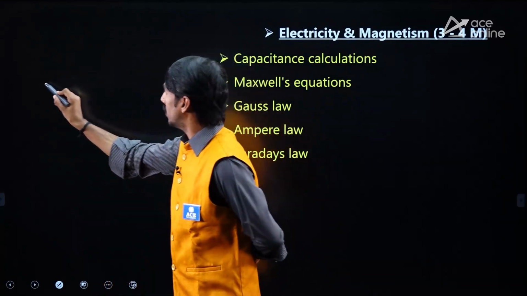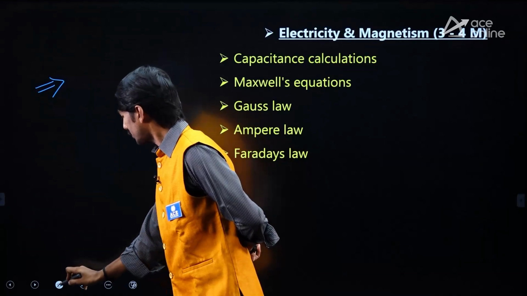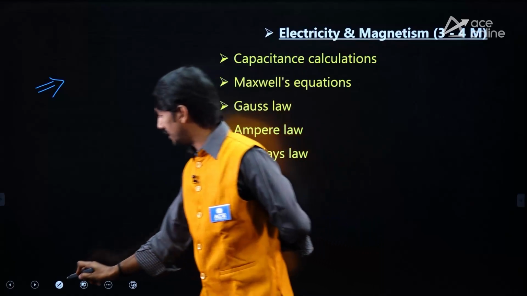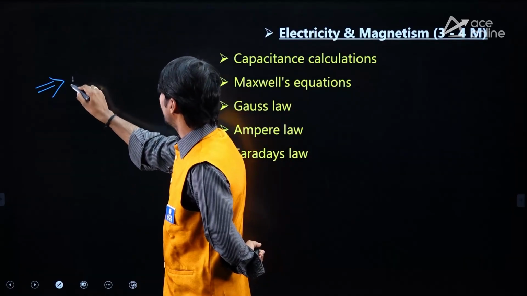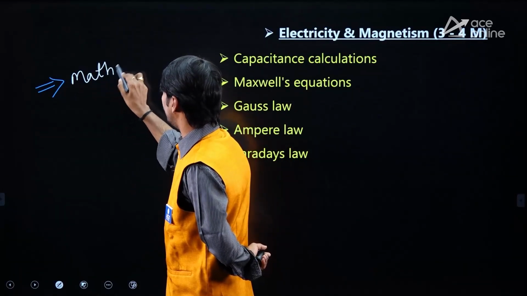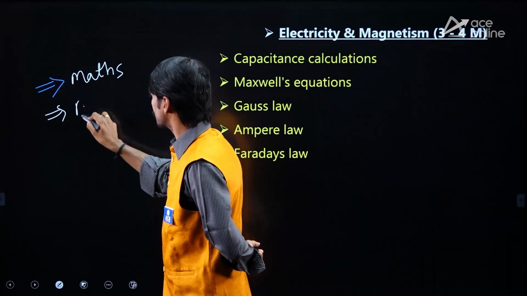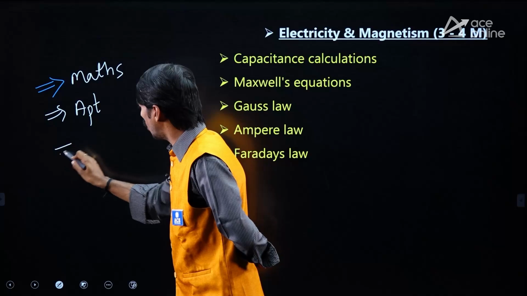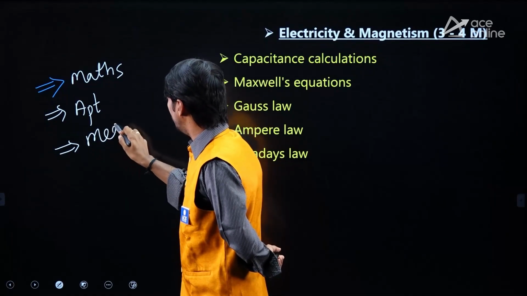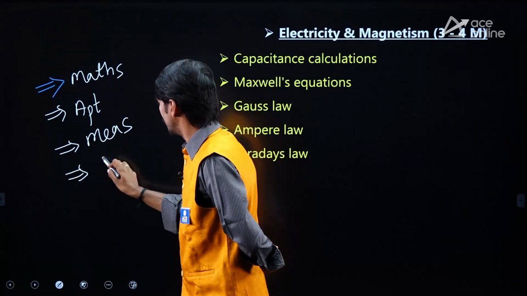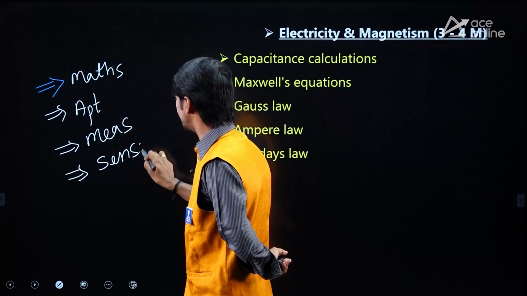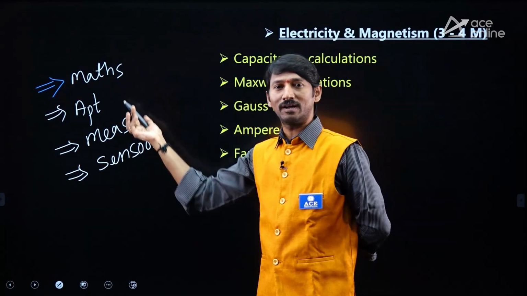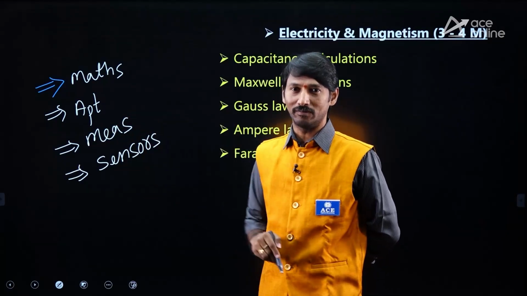But those who are starting the preparation in these 50 days of time, which subjects are to be concentrated? I am giving a simple idea. Mathematics you should not neglect. Second one, aptitude you should not neglect. In the core subjects, measurements as well as sensors you should not neglect. If you cover all these, around 50 marks weightage will be covered.